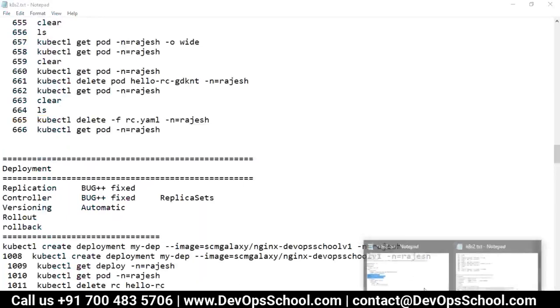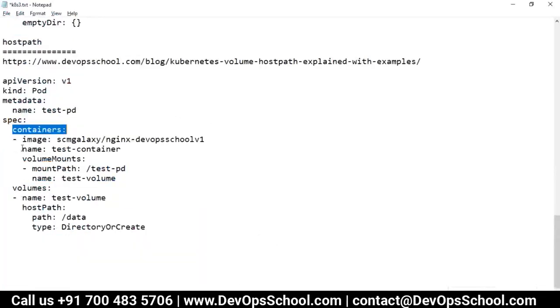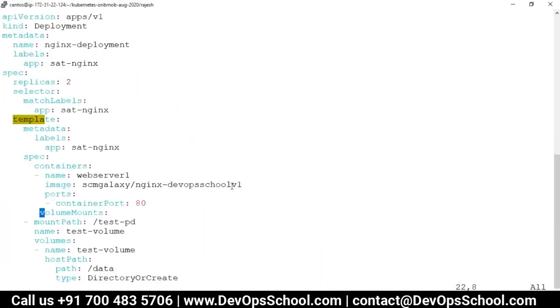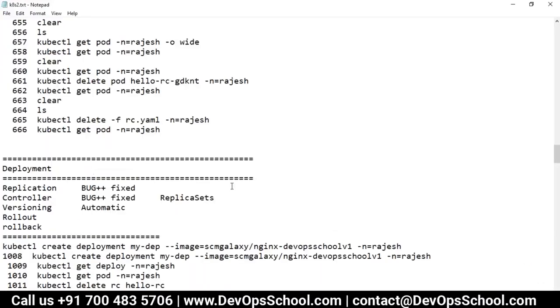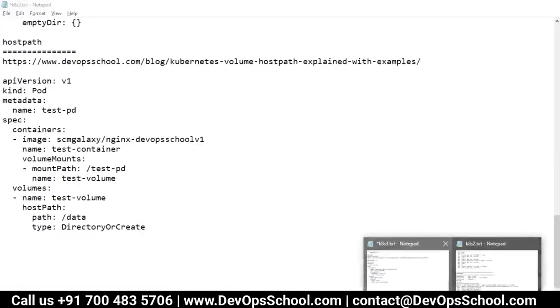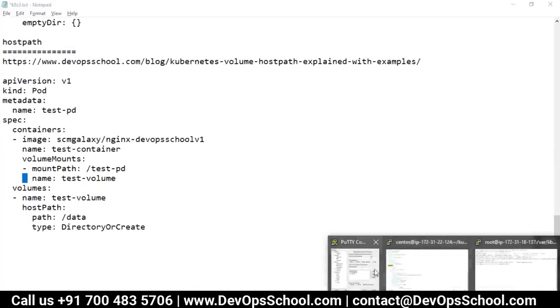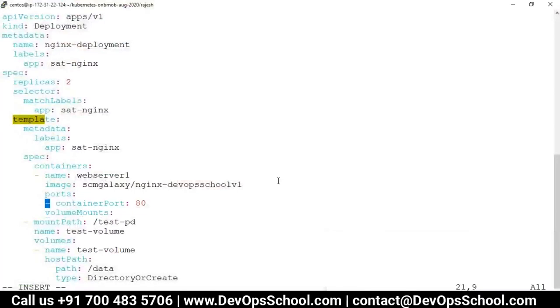YAML is a little bit of a problem, so you have to make sure containers, volumeMounts, name. So one space and the remaining two spaces. Okay.